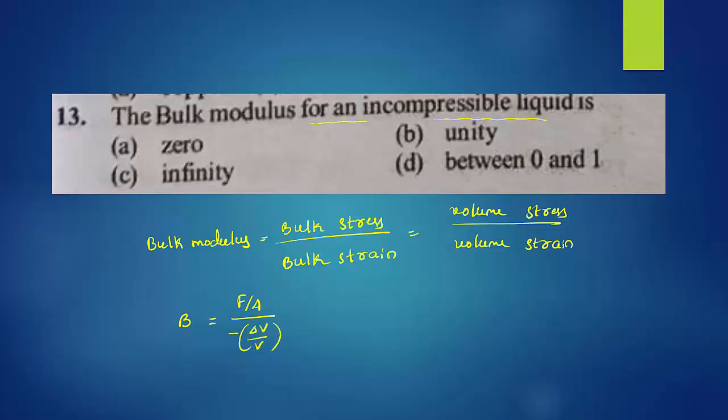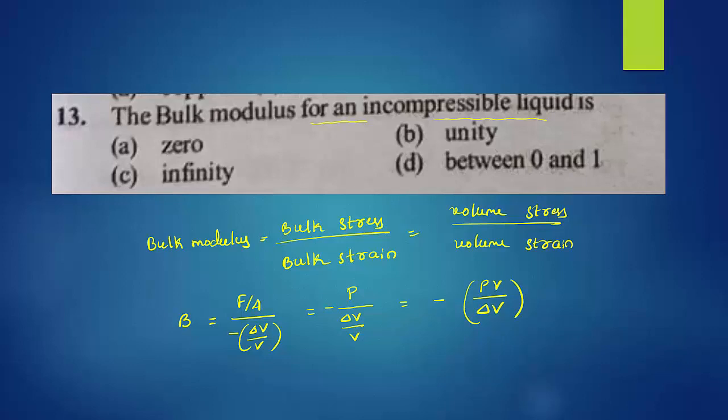Remember, when the force is applied, there is always a decrease in the volume because it is going to compress. So we have to write a negative sign. That equation you should remember here. Or we can write it as restoring force per unit area, F by A, which is equal to pressure. So we can write minus P divided by delta V by V, or it can also be written as minus PV divided by delta V. So this is the bulk modulus equation.